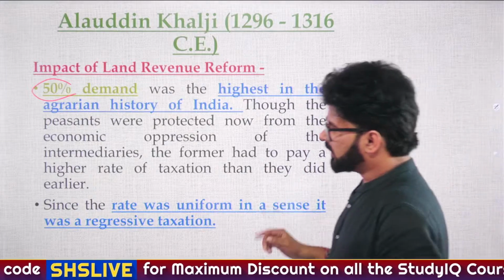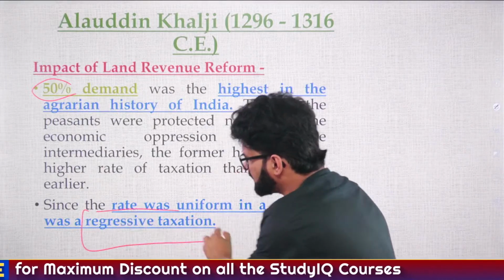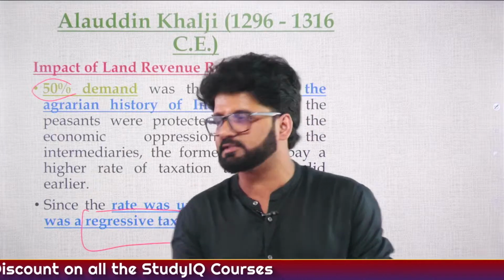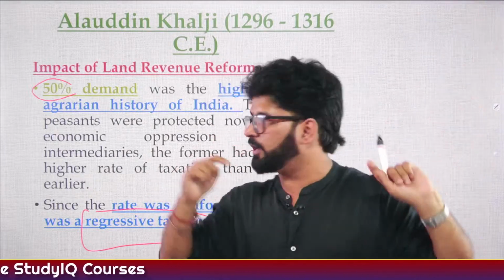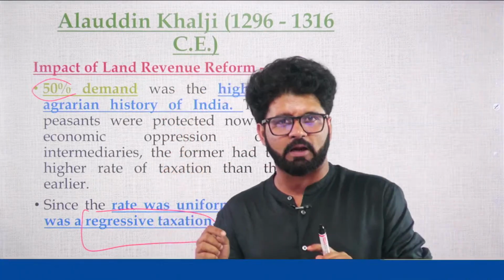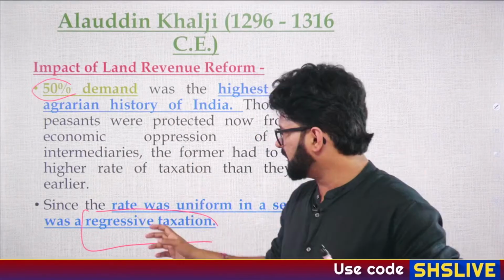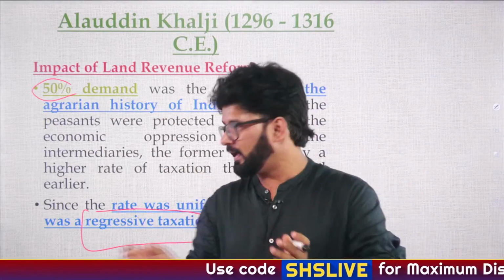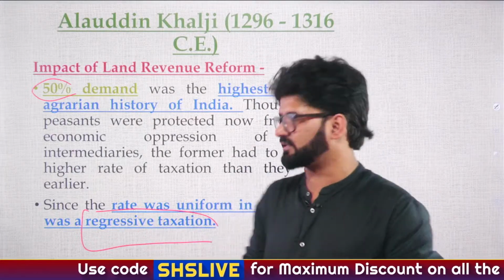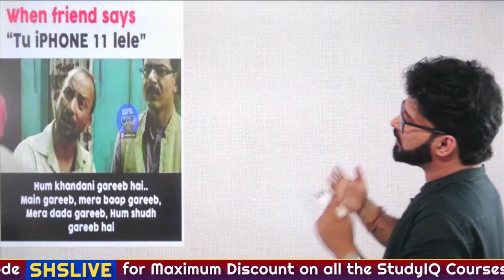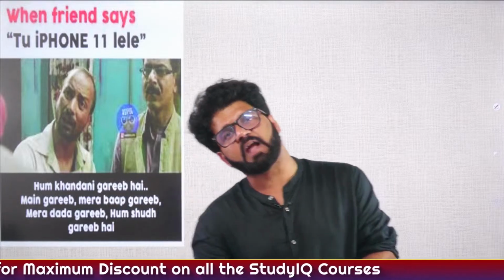And now, there are terms important from exam perspective. They are saying that it doesn't matter whether you are rich or poor, whether you were the Ambani of that period or the Adani of that period or the Tata of that period, 50% was applicable for all. And then they are saying that this is regressive taxation. What you have to understand is these words are actually important. What is progressive taxation? What is regressive taxation? You have to understand these words.